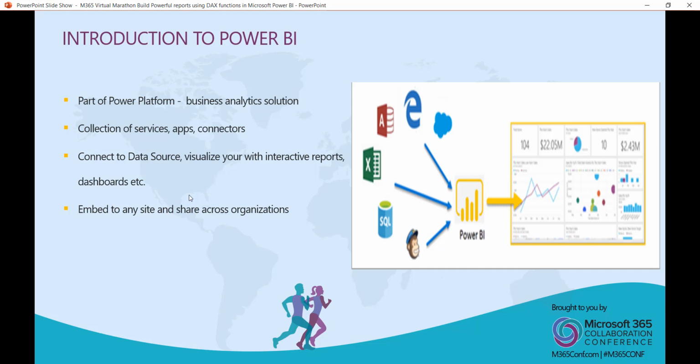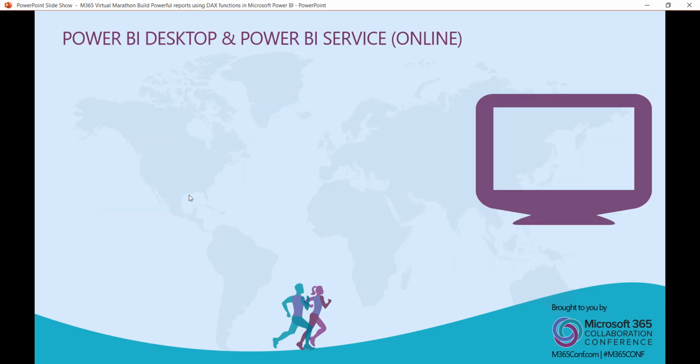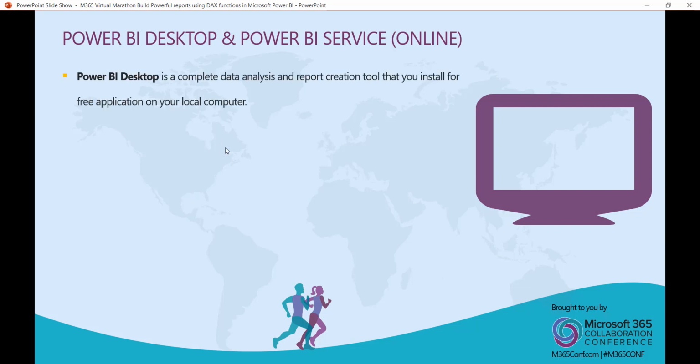Next is Power BI Desktop and Power BI Service online. To import the data and create the reports, all this process requires the Power BI Desktop tool, which is a free tool that you can use to create various reports, analyze your data, import it from the sources, and then publish.